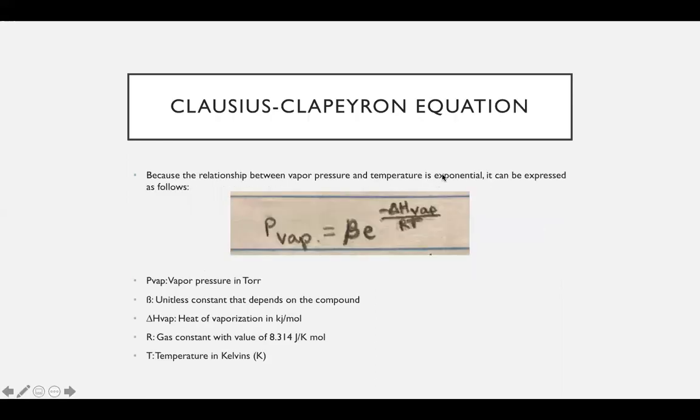So because of the exponential relationship between vapor pressure and temperature, it can be expressed using this kind of equation, which is like a base form of the Clausius-Clapeyron equation, where here we have the vapor pressure in torr, P vap. Here we have the beta, which is a unitless constant that depends on the compound. And here we have our exponential part of the function, e to the power of negative delta H vap, which is the heat of vaporization in kilojoules per mole, over RT, and R is the gas constant with a value of 8.314 joules per Kelvin mole, and T is the temperature in Kelvin.